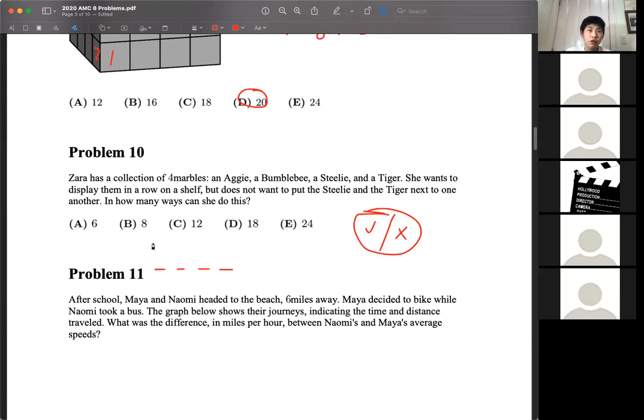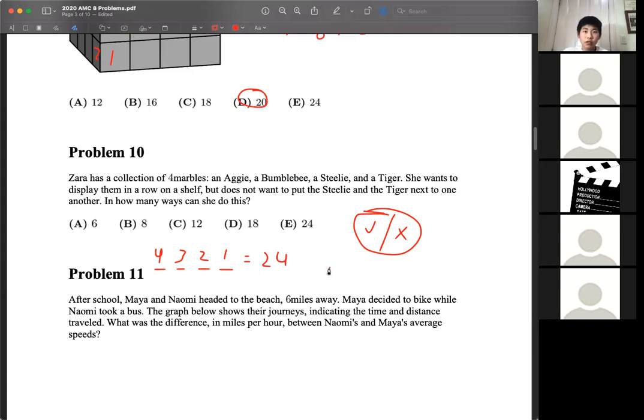So for the total, we're going to see how many orders there are without any restrictions. That would give us 4 choices for the first marble, 3 for the second, 2 for the next, and 1 for the last. Since 1 marble gets used in each spot, there's 1 less choice for the next. So the total here is what we get by multiplying all of these, which is 24. But now we have to subtract all the unsuccessful cases.